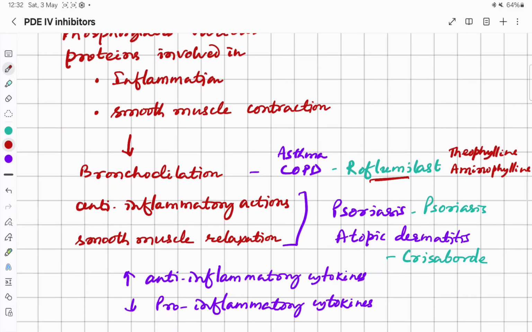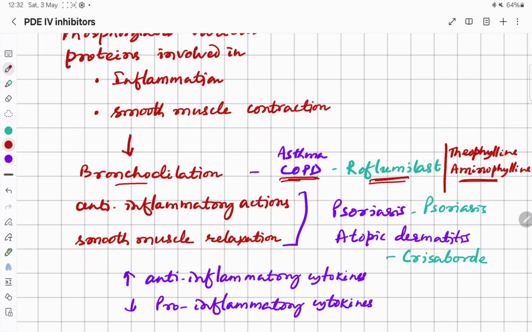So roflumilast is the PDE4 inhibitor, whereas drugs like theophylline, aminophylline are non-specific PDE inhibitors, and they are mainly used in asthma and COPD, and mostly in severe COPD, chronic obstructive pulmonary disease, as a bronchodilator.